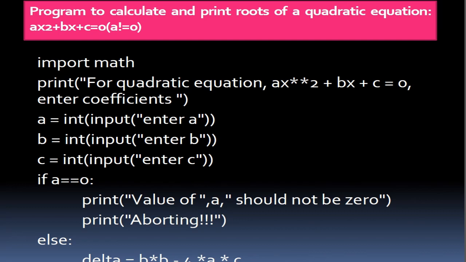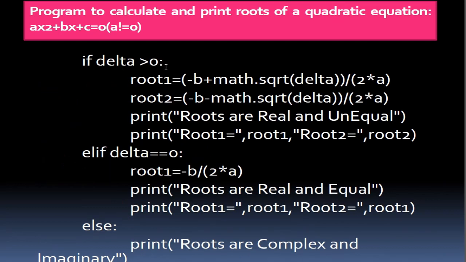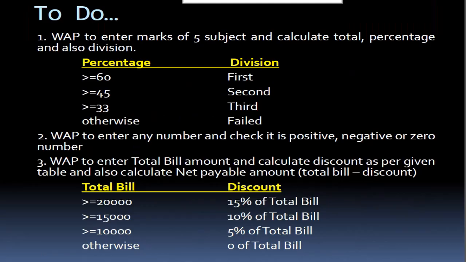Now if delta is greater than or equal to 0, then root1 equals minus b plus math.sqrt(delta) divided by 2 into a. So this is the program for the quadratic equation. Now you are supposed to do the program to enter marks of 5 subjects and calculate total, percentage and also division, and a number check whether it is positive or negative, and a total bill amount.